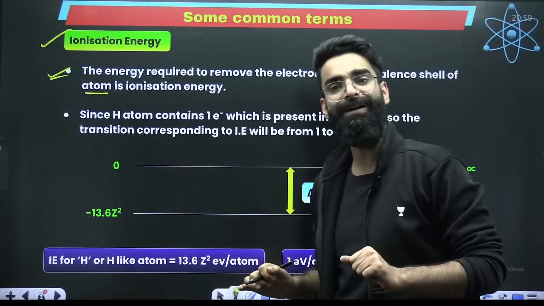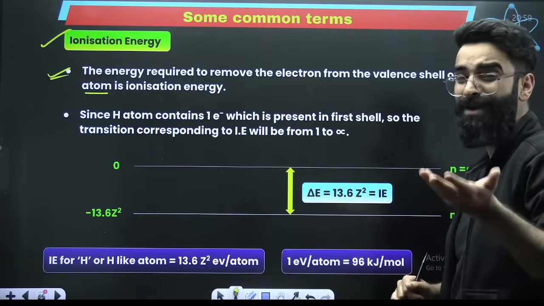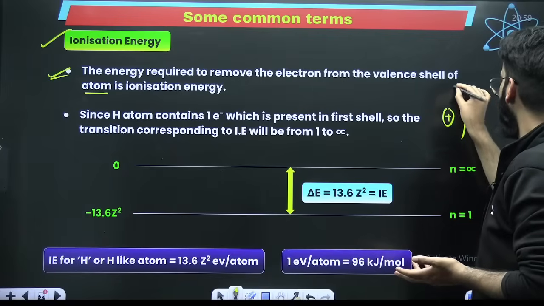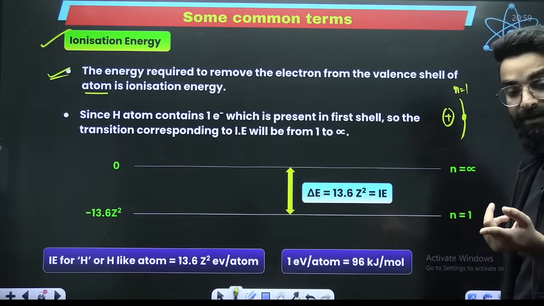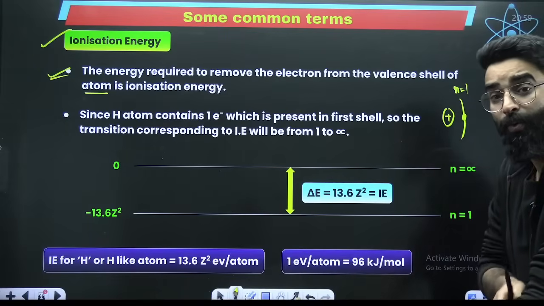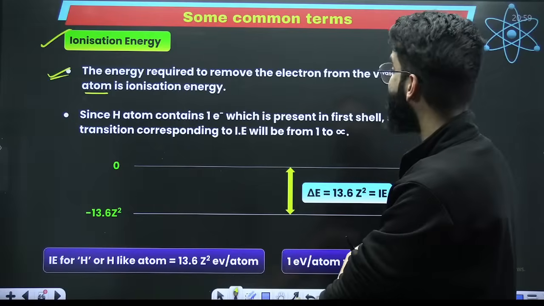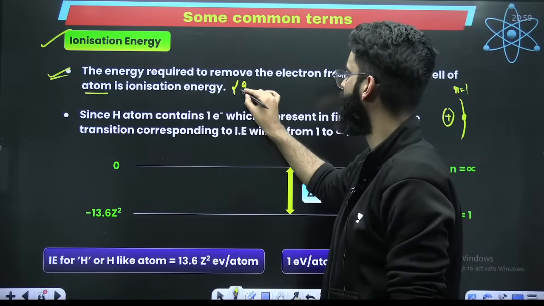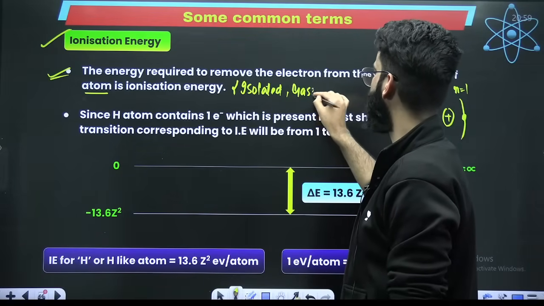In case of hydrogen, how many electrons are there? 1 electron, right? That 1 electron in hydrogen will be present in the first shell only. The amount of energy which is required to remove the valence electron is basically from an isolated gaseous atom.